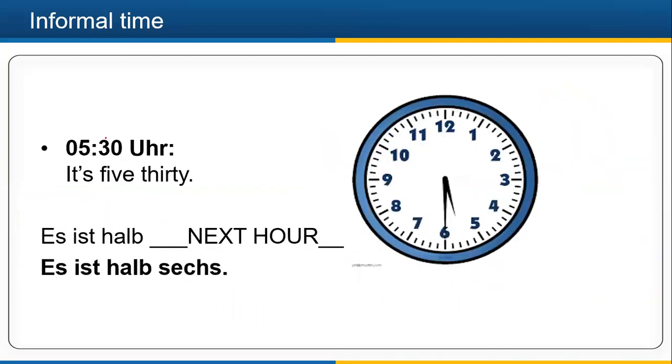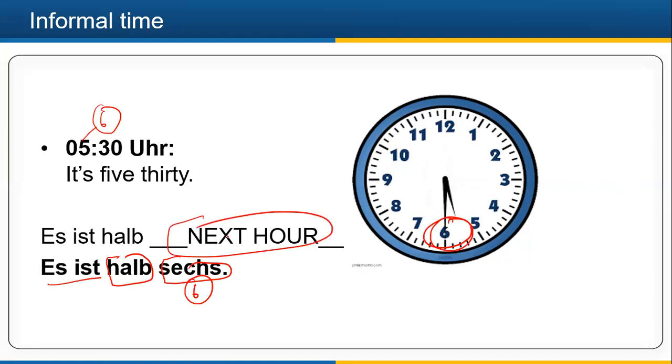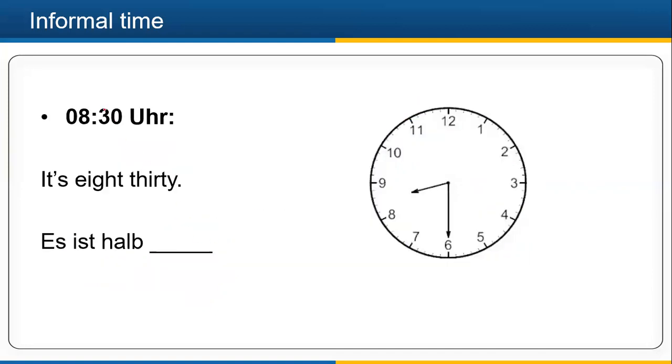For example, here 5:30. So what is the next number which is going to come? That is 6. That means half 6. We'll be writing half 6. So es ist halb and then sechs. Sechs is 6. So whenever the minute needle is on 6, we'll be writing the next number, the next hour, right? For example, here it is 8:30. So es ist halb and then next hour, that is 9. So es ist halb neun. Halb is half, right?